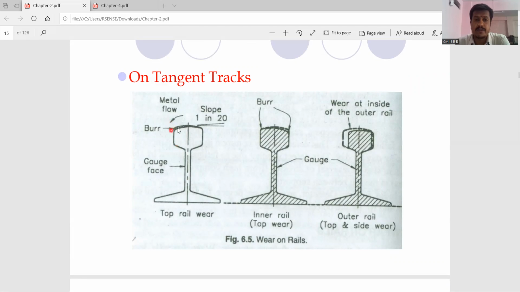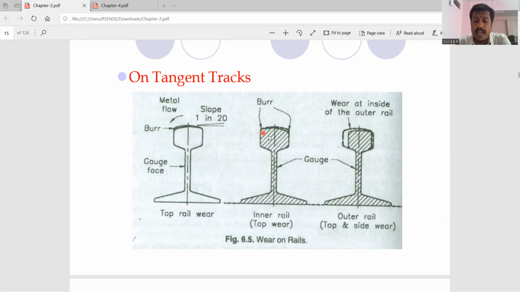Yes, on the top side, if you can see, this is the burr portion. Okay, this portion has got eroded. This, we call it the metal flow. Okay, it means when you have installed this rail on a railway track, it has some specific shape and size. But due to the continuous rolling action of your wheels, what happens? This shape is not in the proper format. There is wear on the top side of the rail.